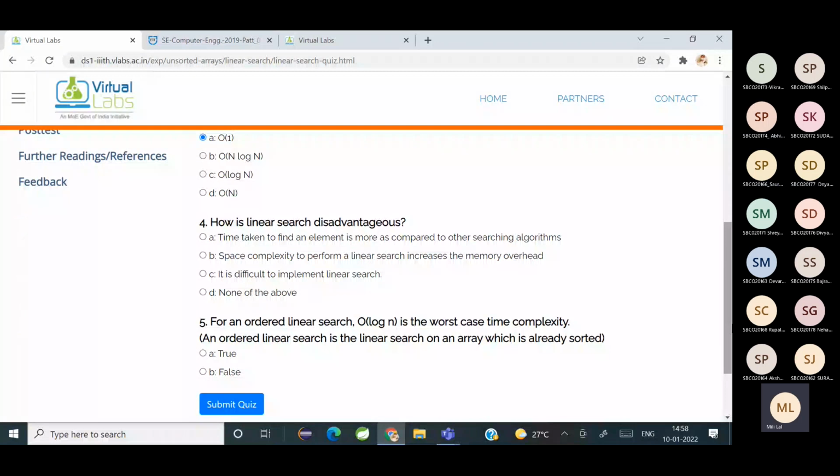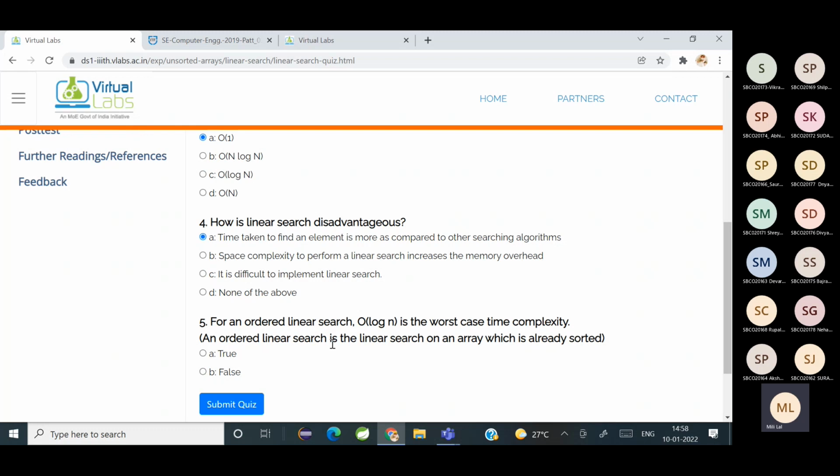Okay. How is linear search disadvantageous? Option A. Time taken to find an element is more as compared to other searching algorithms. Now, for an ordered linear search, meaning the elements of the array are in sorted order, big O of log n is the worst case time complexity.